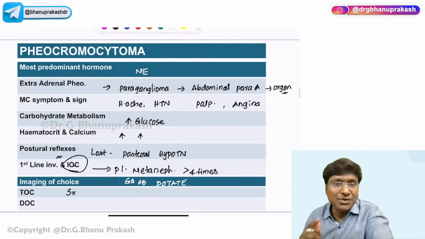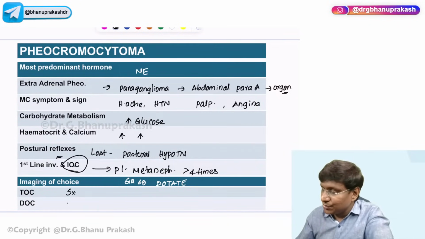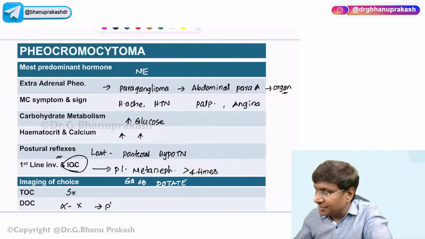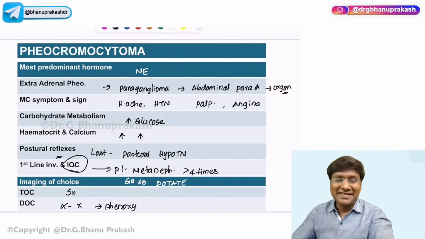What is the drug of choice? Before doing surgery, you have to ensure that the blood pressure is reduced to less than 160 by 90. So you need to give an alpha blocker. What is that alpha blocker that we need to give? Phenoxybenzamine should be given. So that finishes the discussion related to your pheochromocytoma.